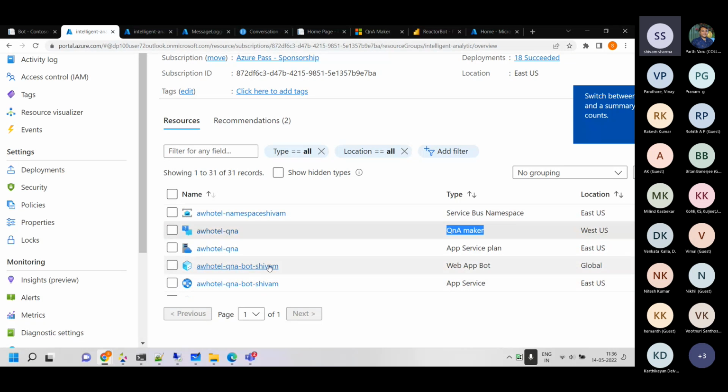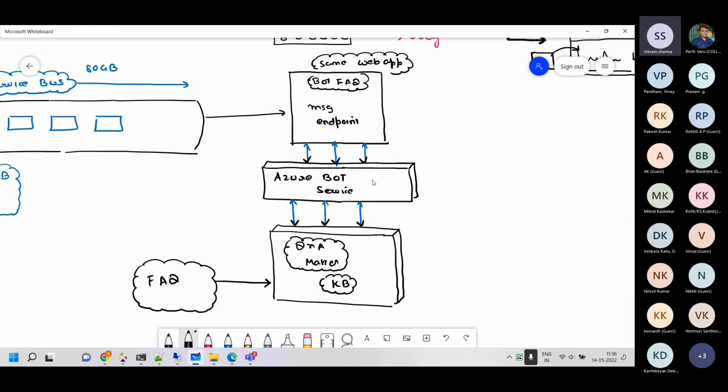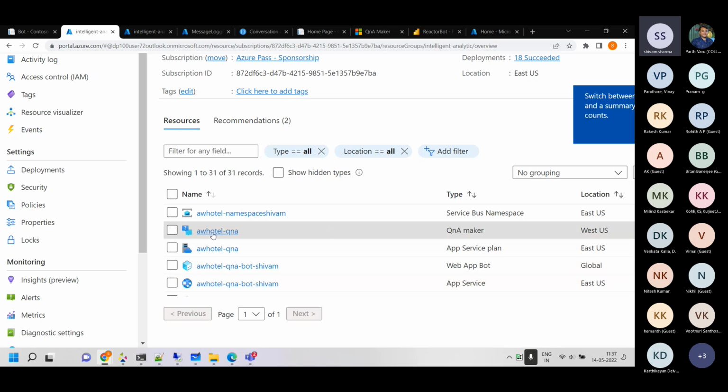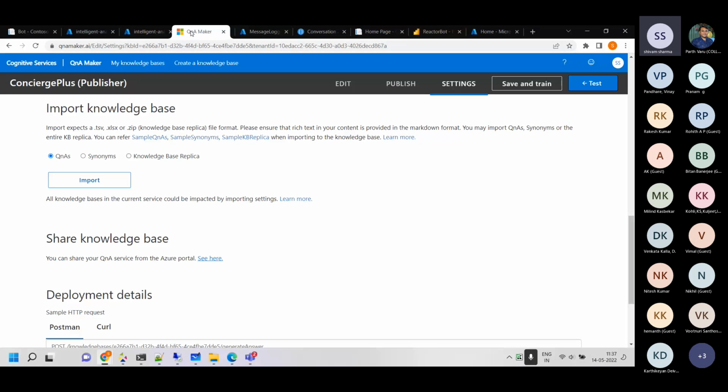Apart from this, there is a different bot, which is represented over there where I'm moving my cursor right now, and the Q&A maker is being represented by this one. That's what we are using in the Q&A part.